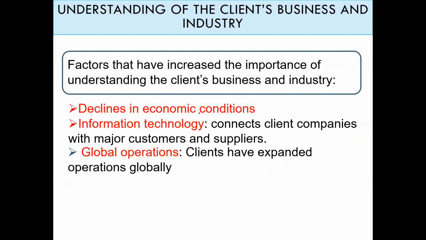So before I conclude that the company is making losses and that management is responsible for that, I have to review the economic conditions surrounding the business. This is very important.